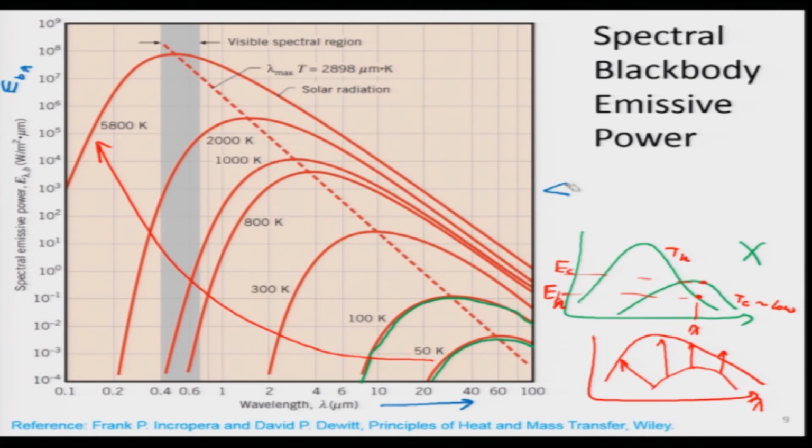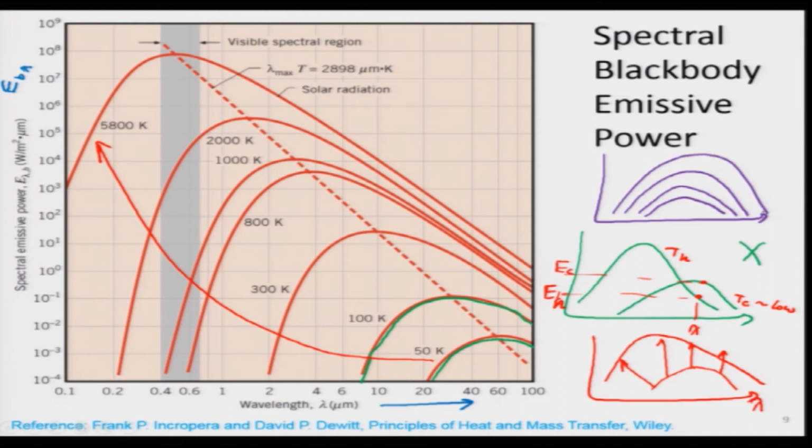Why is that interesting? Because if we are just drawing the increasing curve, nature could have also done it like this, that it is increasing like this, isn't it? So, all of them have one thing in common, that the peaks are on top of one another. So, this is the lambda max, which means at all temperatures lambda max is the same. Now, I ask the student, can you please find out lambda max for each of them? What is lambda max? Lambda max is that particular wavelength at which E_b is at its peak